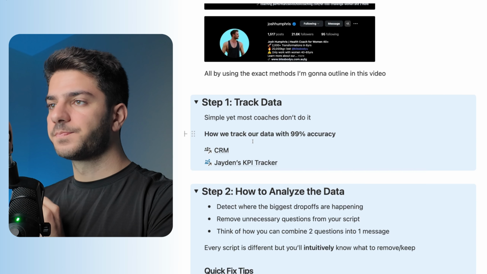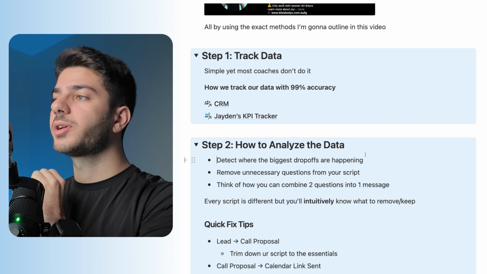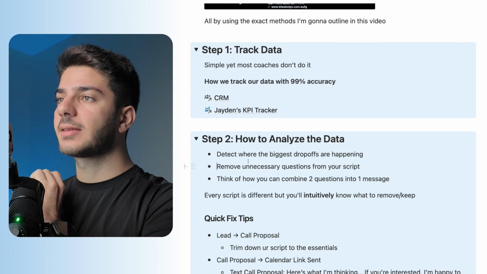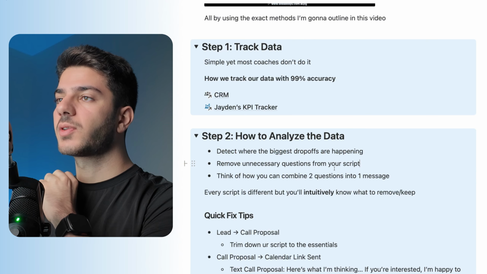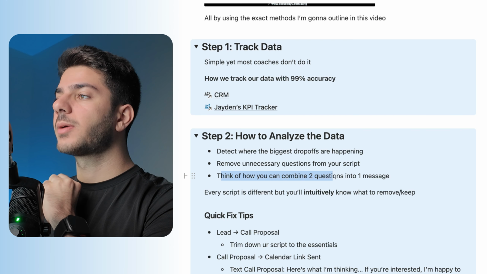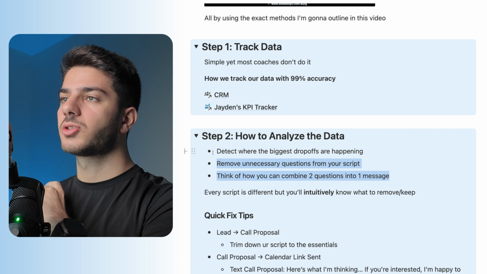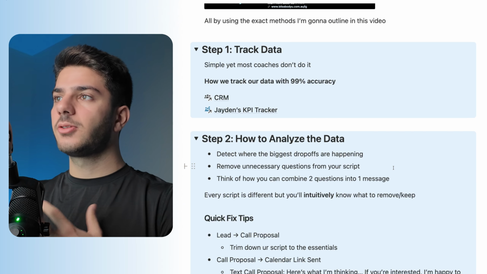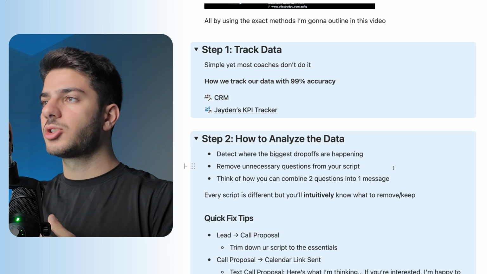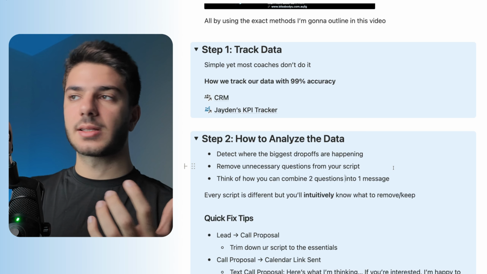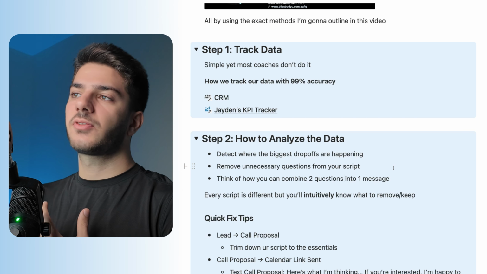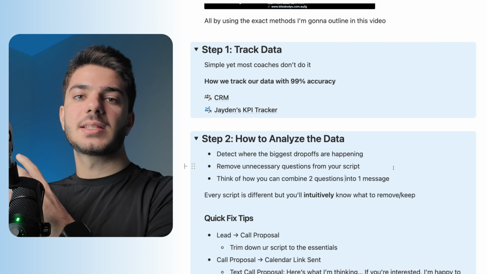So this is step 2. First of all, you want to detect where the biggest drop-offs are happening. When you detect that, you want to remove unnecessary questions from your script and think of how you can combine two questions into one message. I could tell you what we changed in Jira's framework, this client's framework, but it won't be beneficial to you because each framework, each script, each funnel is different from the other.